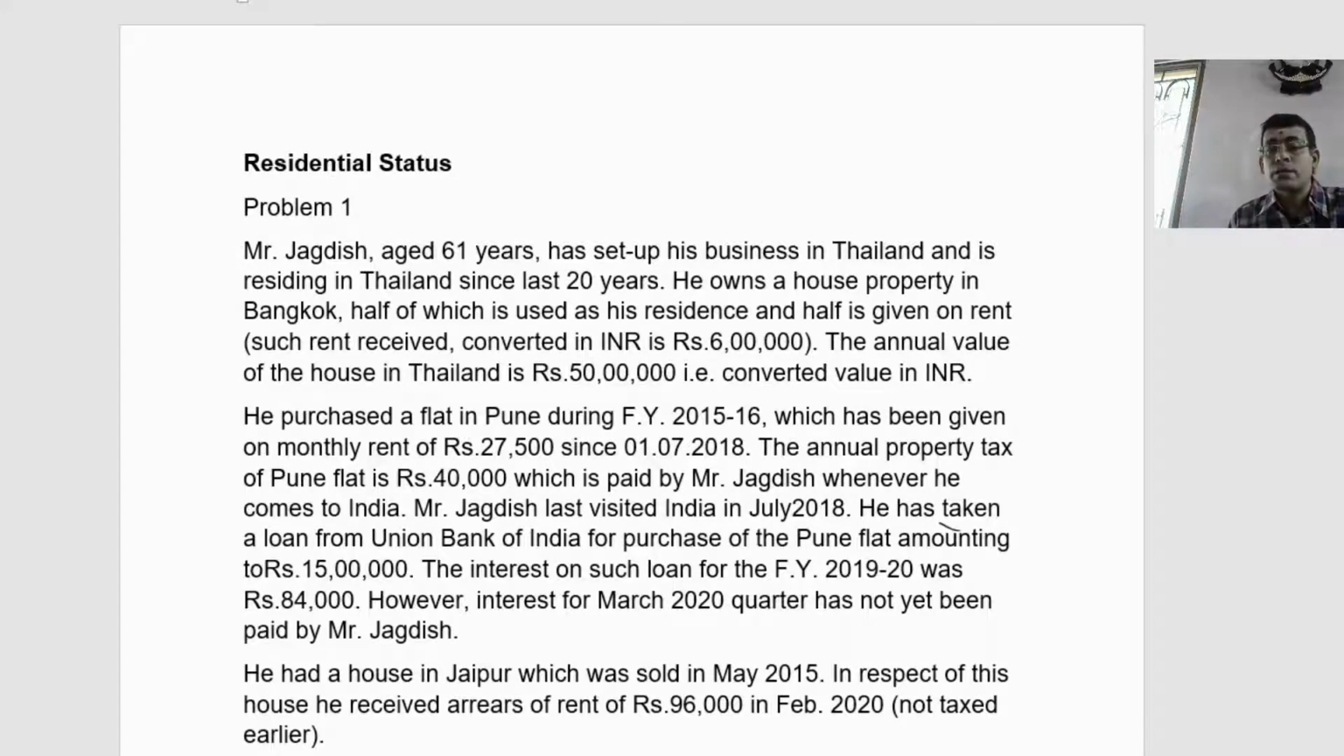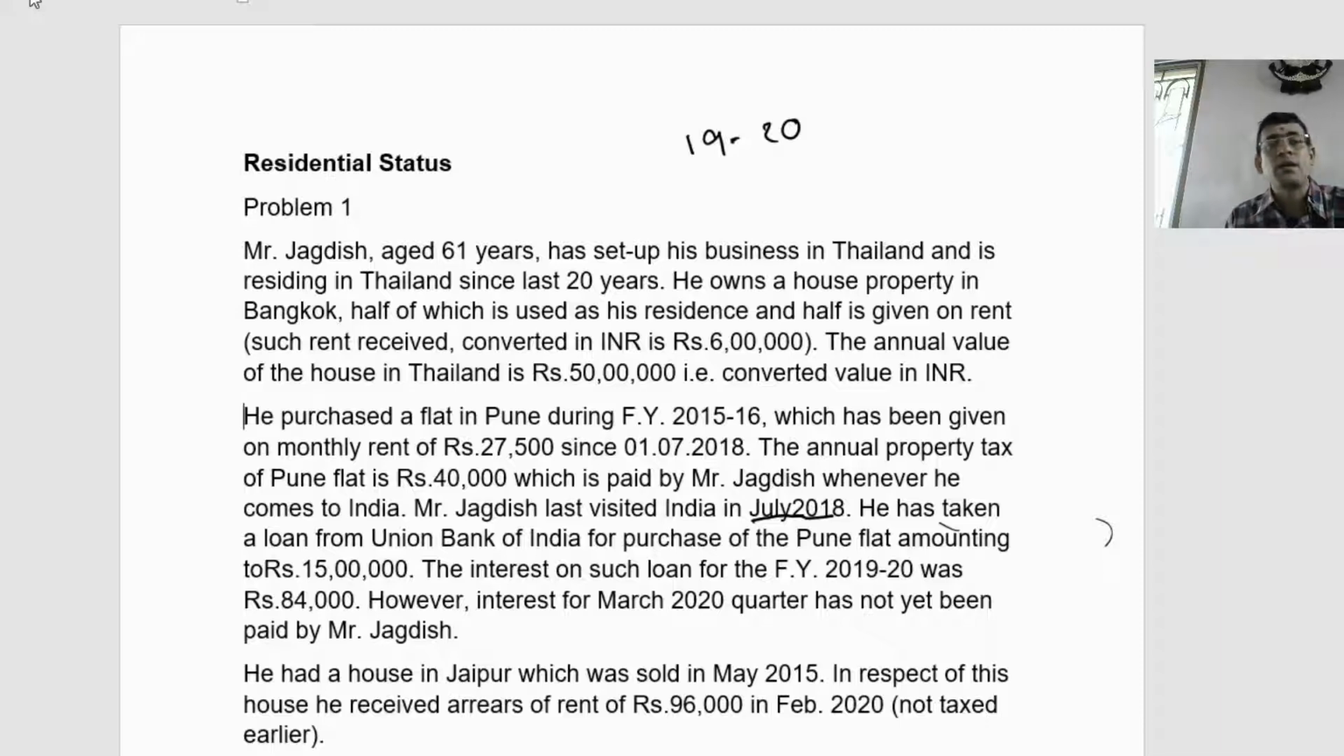In this case, what is mentioned is that the last visit to India is in July. That means the person has visited India recently, in July 2018. So in the year 1920, this person has not visited India. As he has not visited India during the year, what do I have to consider? His residential status as non-resident. Why? Because he has not satisfied both the basic conditions.